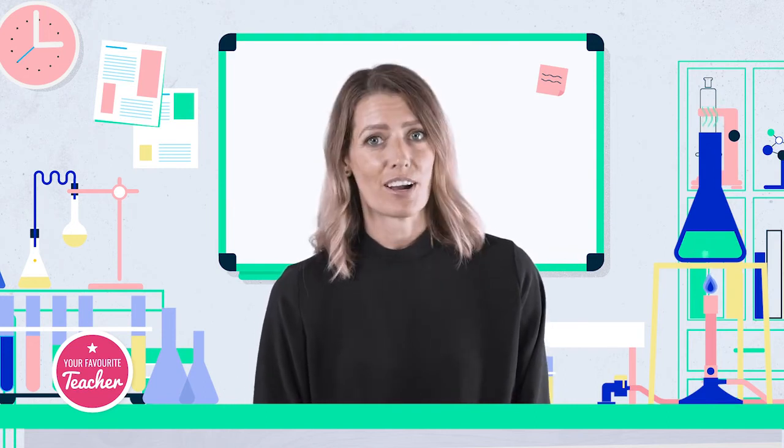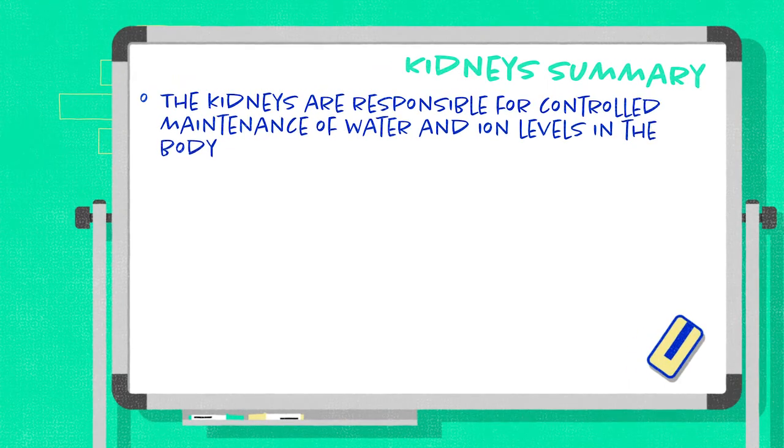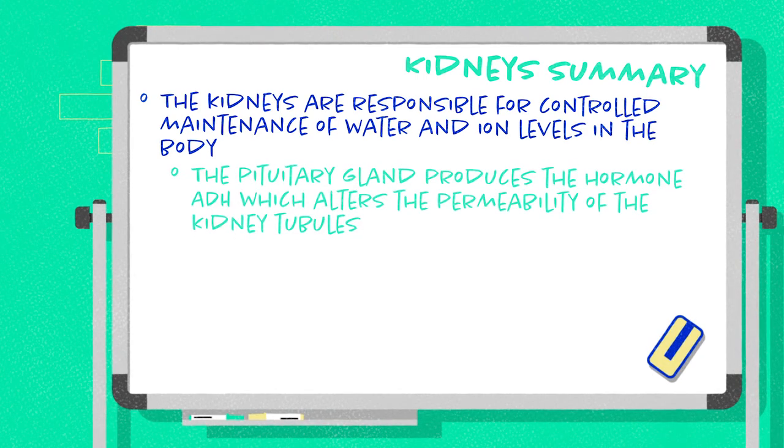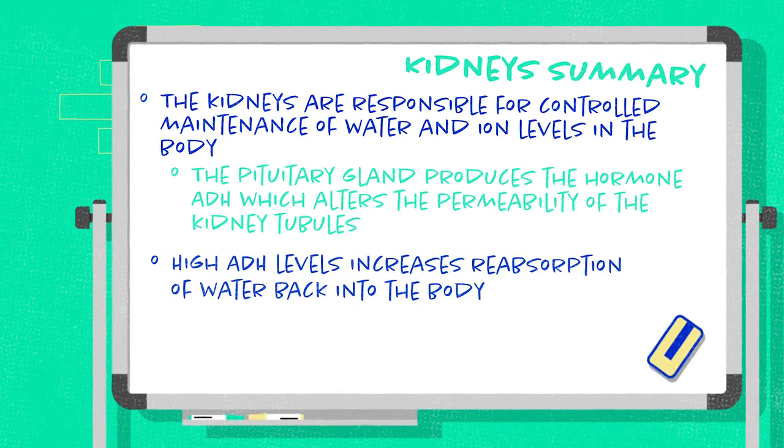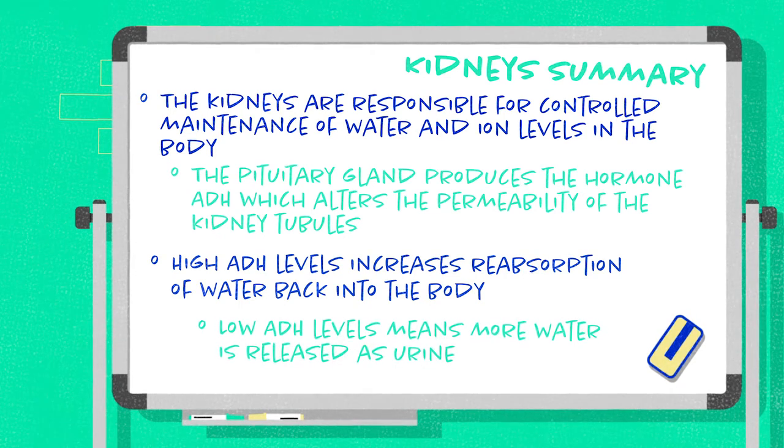So let's summarise. The kidneys are responsible for controlled maintenance of water and ion levels in the body. The kidneys operate in response to signals from the brain, which act through the pituitary gland. The pituitary gland produces the hormone ADH, which alters the permeability of the kidney tubules. High ADH levels increase reabsorption of water back into the body. Low ADH levels mean more water is released as urine.